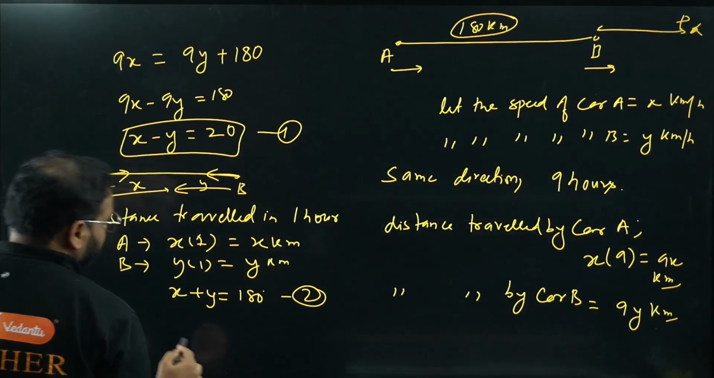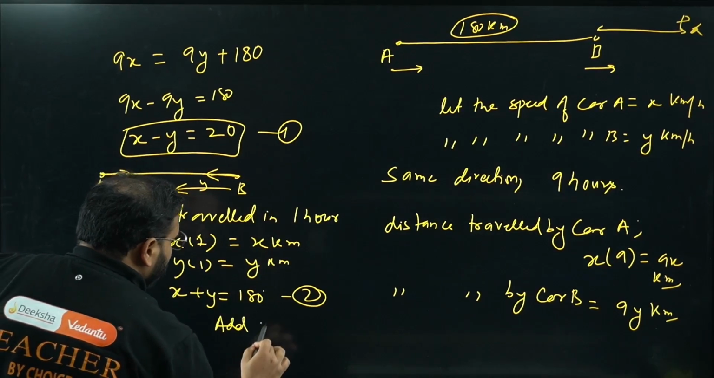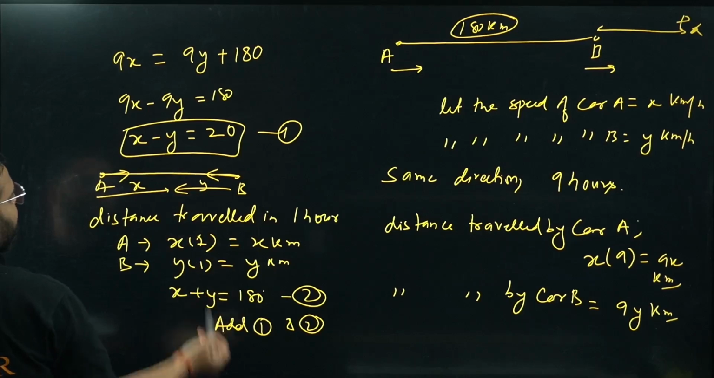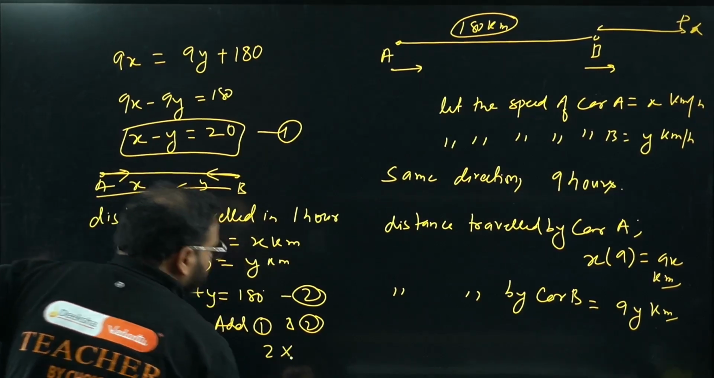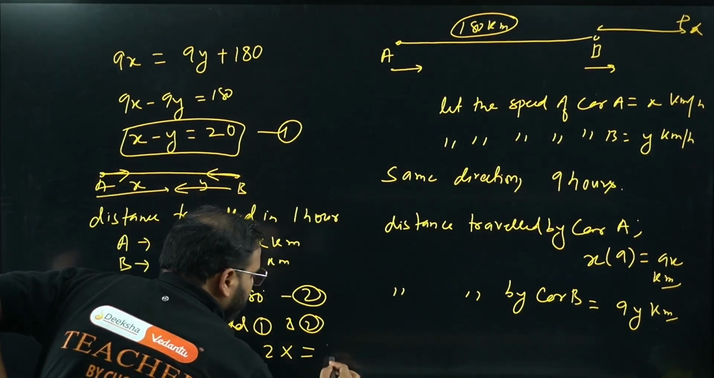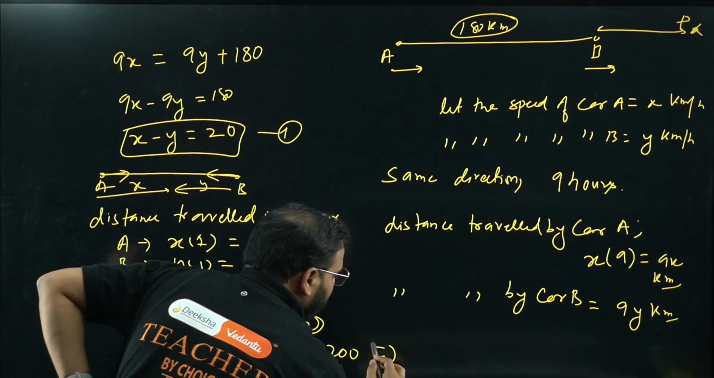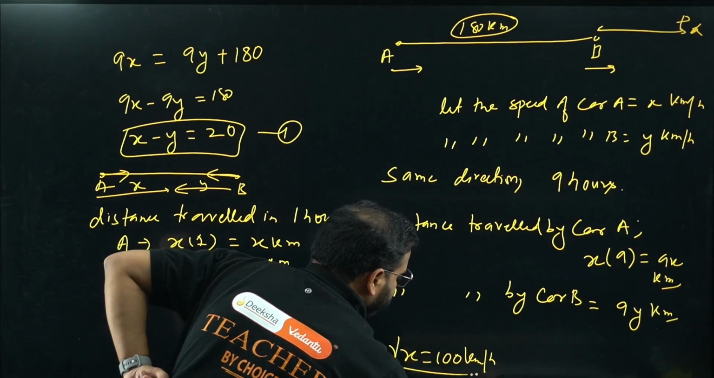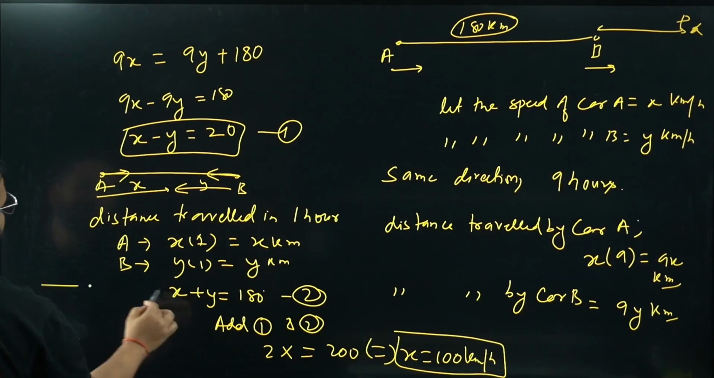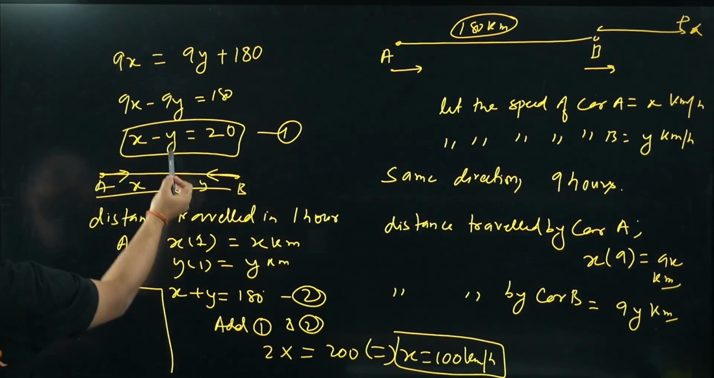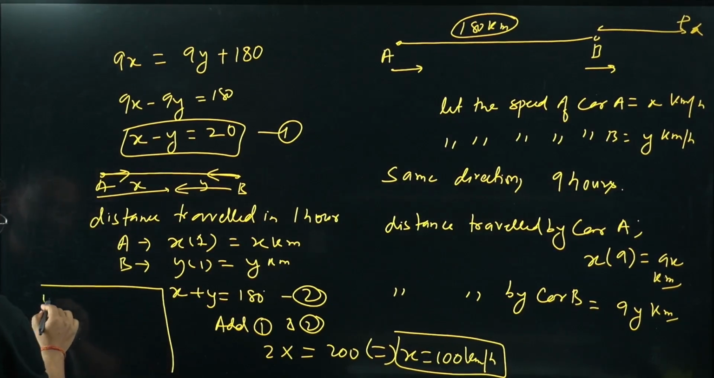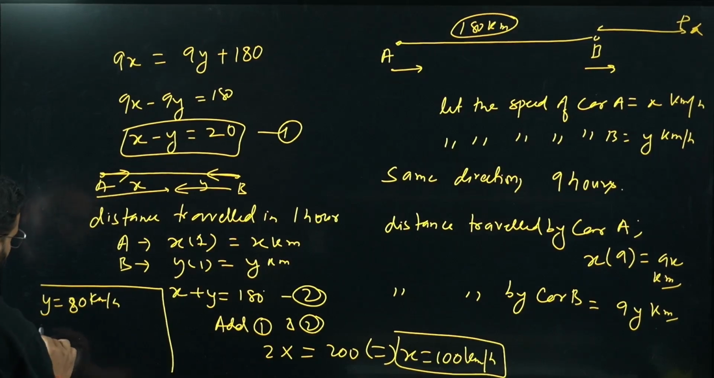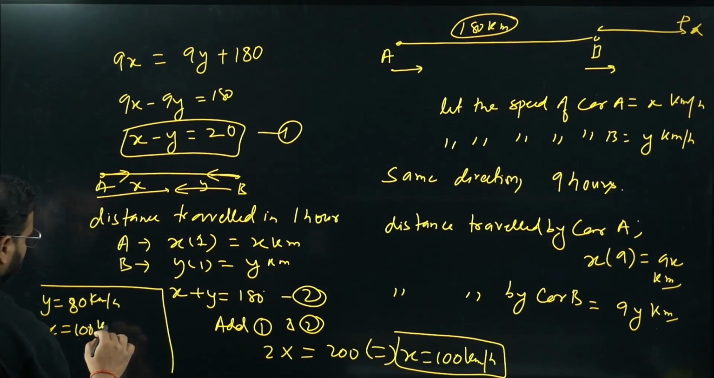Add equations 1 and 2. What are you getting? Minus y plus y will cancel. x plus x becomes 2x equals 180 plus 20, which is 200. From here we get x as 100 kilometers per hour. What about y? The difference is 20, which means y has to be 80. So y is 80 kilometers per hour, and we already got x as 100 kilometers per hour.